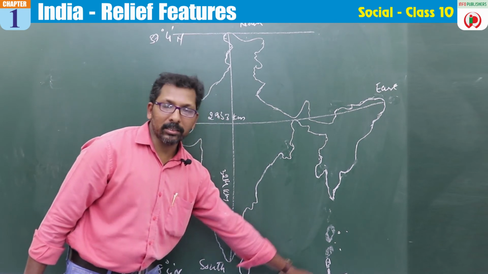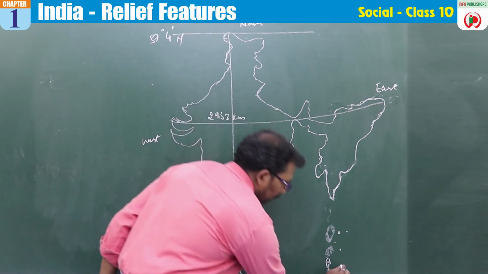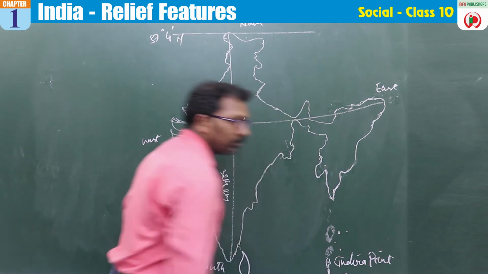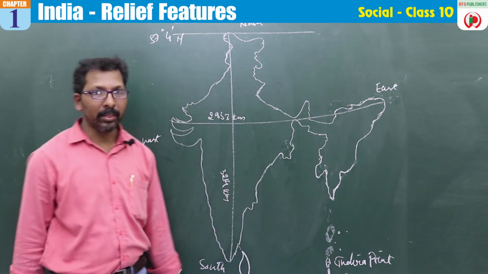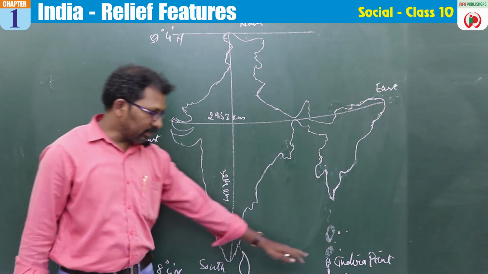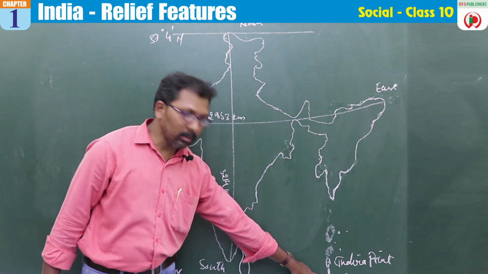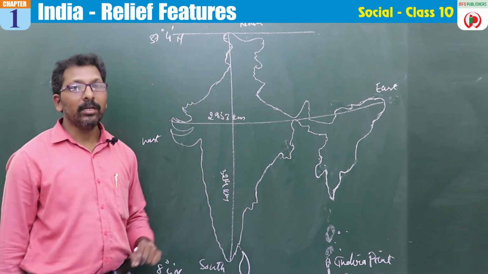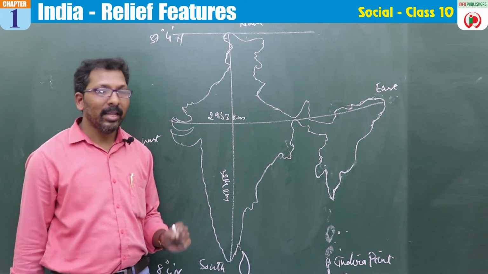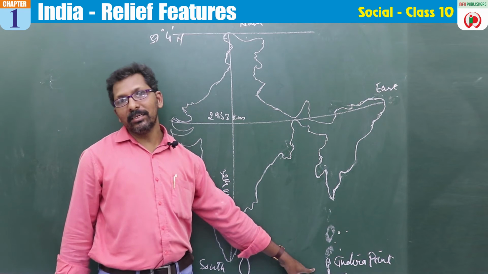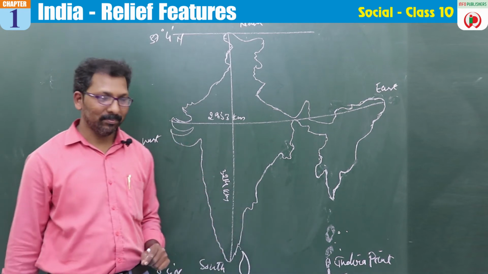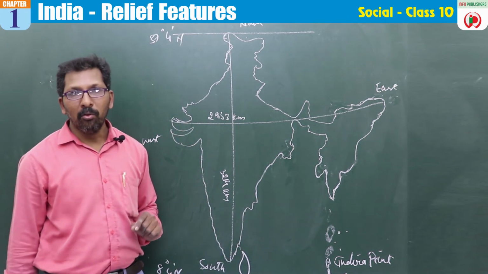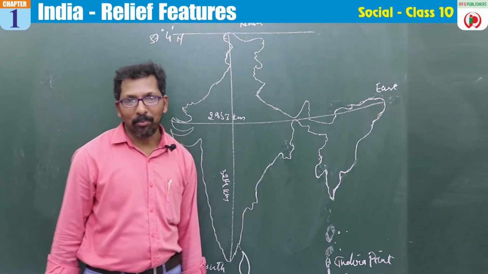So what is the southernmost part here? The southernmost part of India is Indira Point. What is the specialty of Indira Point? How did it get its name? This island, the southernmost part of the Nicobar Islands, got its name from the former Prime Minister Indira Gandhi. But it was submerged in the 2004 tsunami. So that is the speciality of Indira Point.